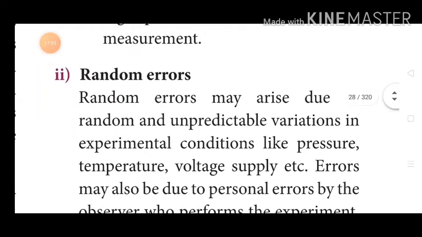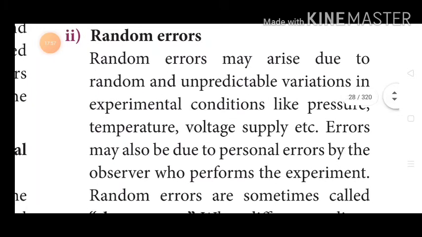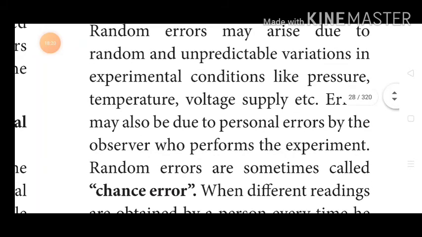Random errors. Random errors may arise due to random and unpredictable variations in the experimental conditions like pressure, temperature, voltage supply, etc. Errors may also be due to personal errors by the observer who performs the experiment.